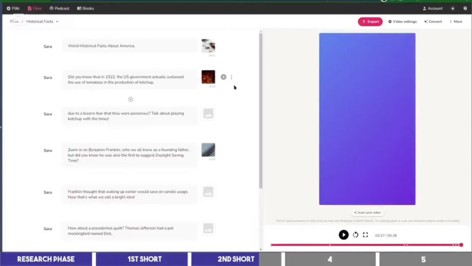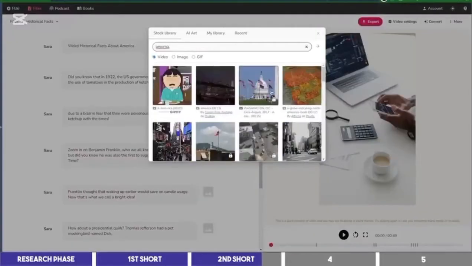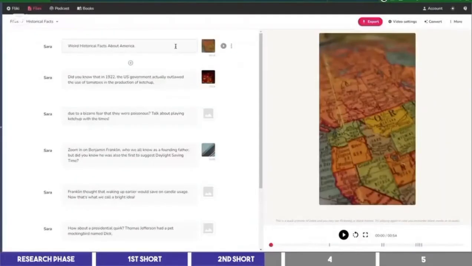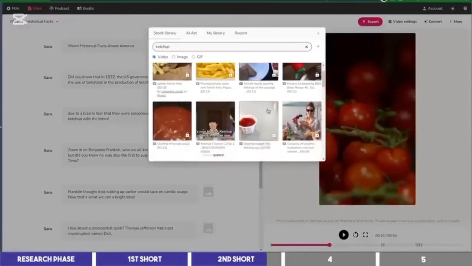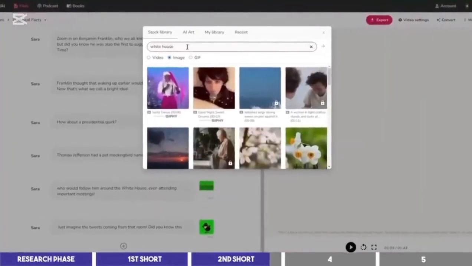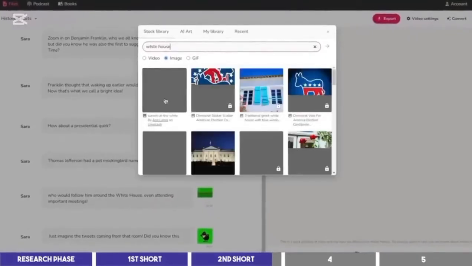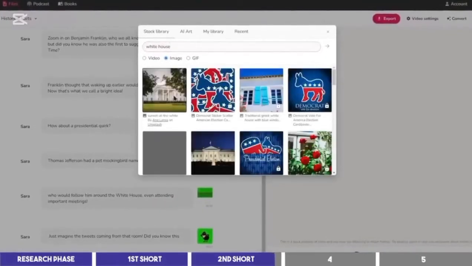depending on the length. Then I'll add relevant clips to them either by selecting the one I like in the stock library or by using the auto-pick feature. And note that if you can't find a free video clip for your keyword, you can also choose images, and a zoom effect will be applied to them.